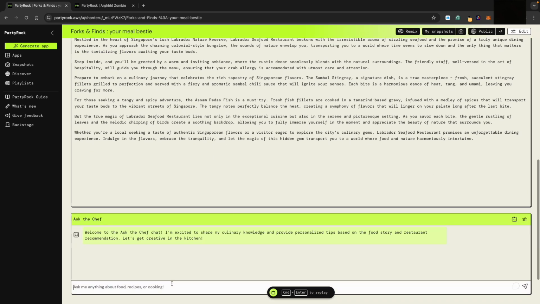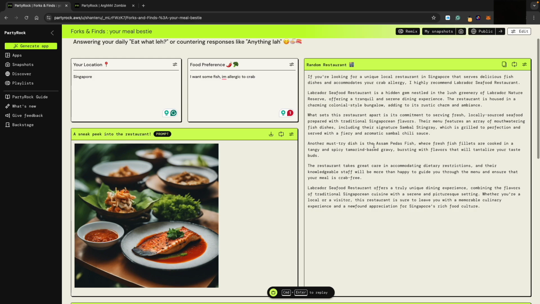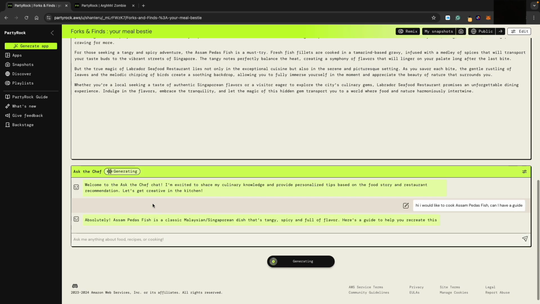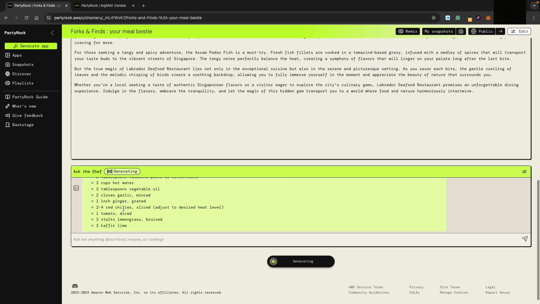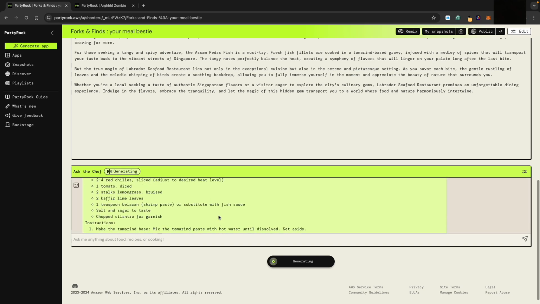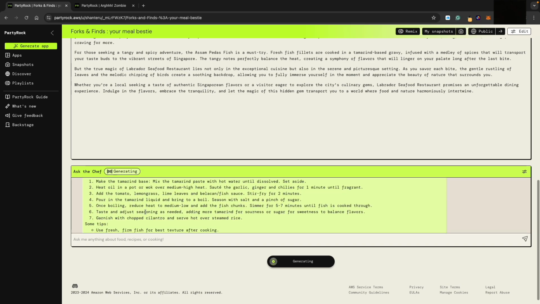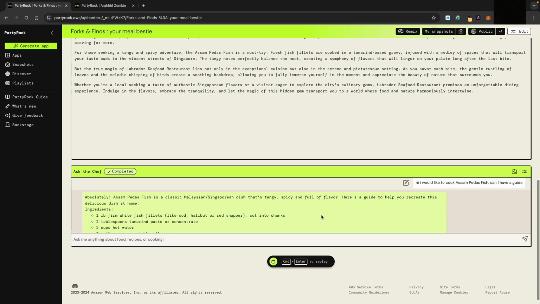Interesting. So yeah. Hi, now that I know I love the asam pedas fish here and I'm no longer in Singapore, for example, I want to learn how to cook. Can I have a guide? Yep. So this is a chatbot that is a chef that knows all the different recipes and all.